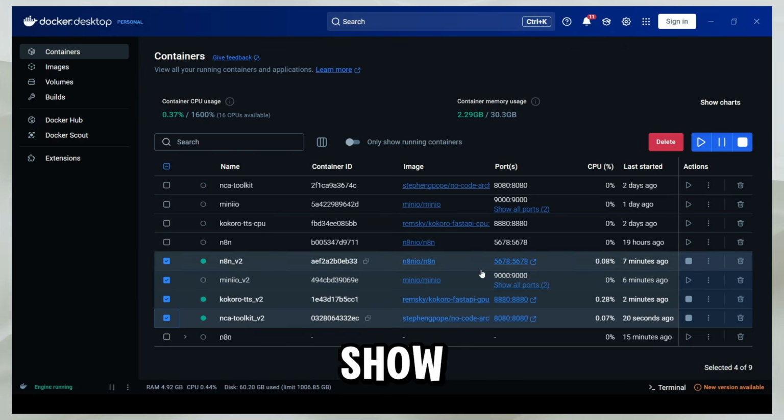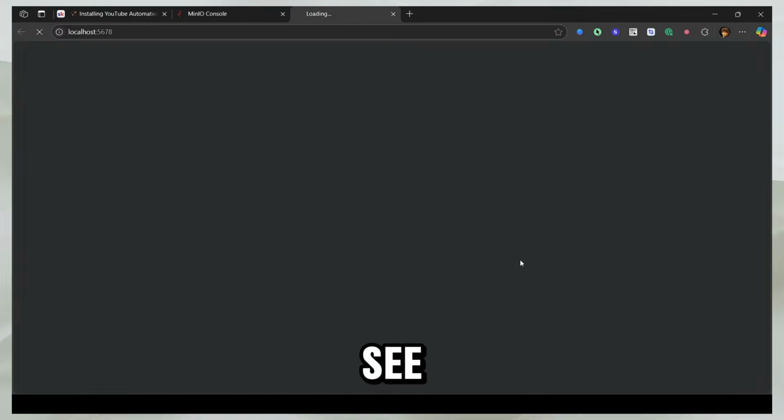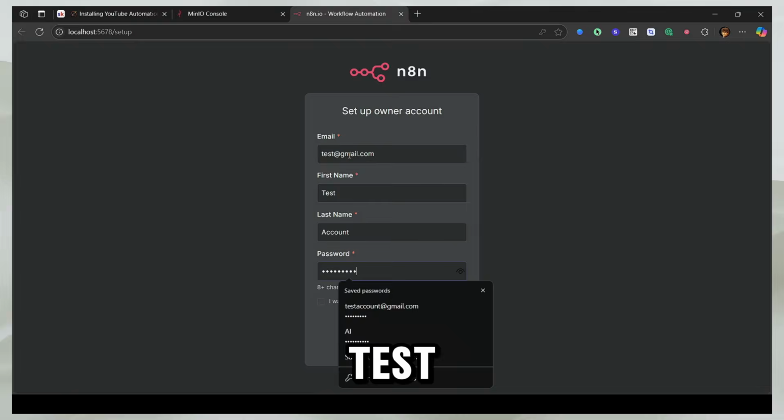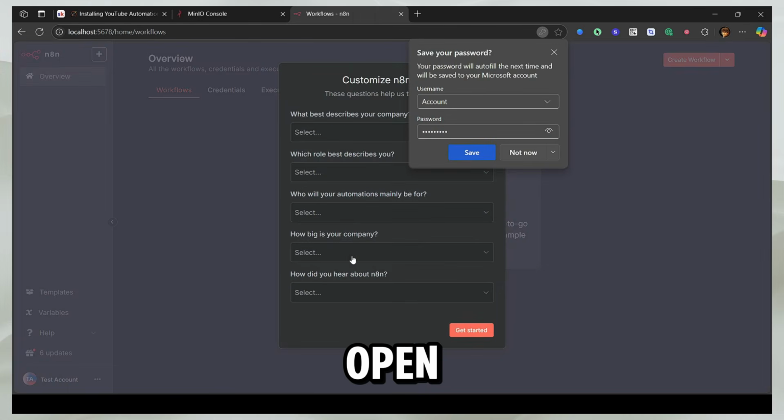For example, let me show you. So now let's open this link and see if we have a fresh n8n installed. And here you can see we have a fresh n8n running at localhost 5678. And now I'll just go ahead and give it some random names and continue the process. So I'm just going to call it test account, and then for the password, I'm just going to say test. And now I can click on next and open n8n.